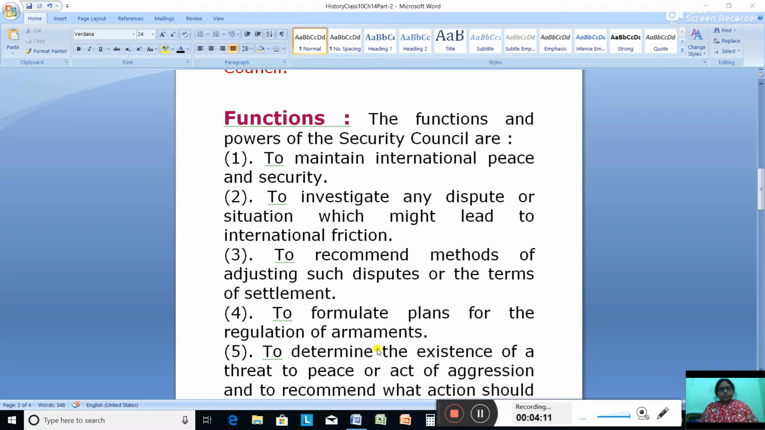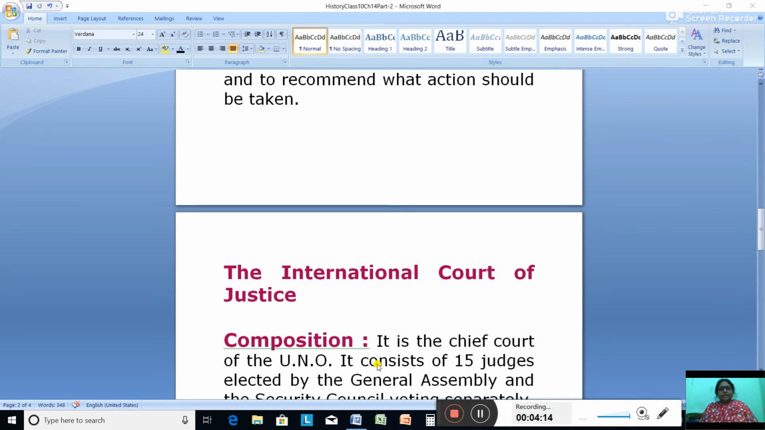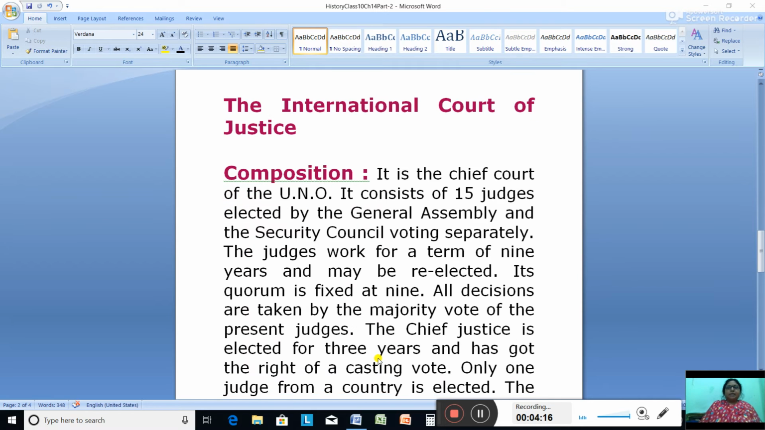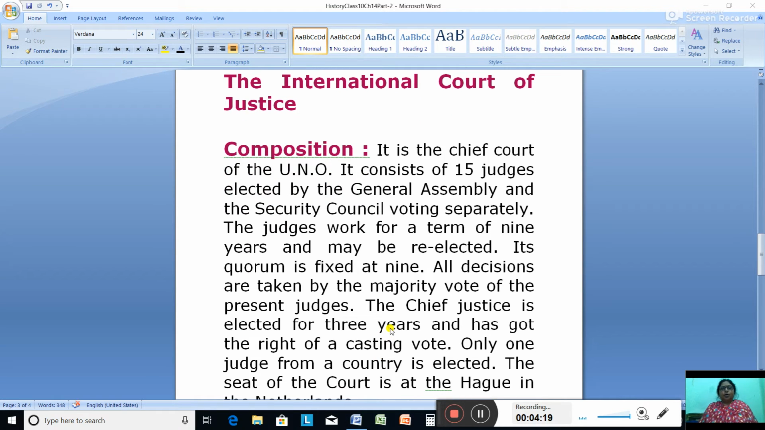The next, the most important you have is ICJ. In short we say ICJ. ICJ means International Court of Justice. So how is the International Court of Justice composed? What is the composition of the International Court of Justice? It is the chief court of the UNO and it consists of 15 judges. And who elects these 15 judges? They are elected by the General Assembly and Security Council, and that too voting separately.